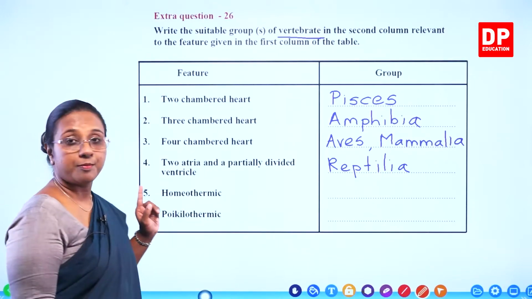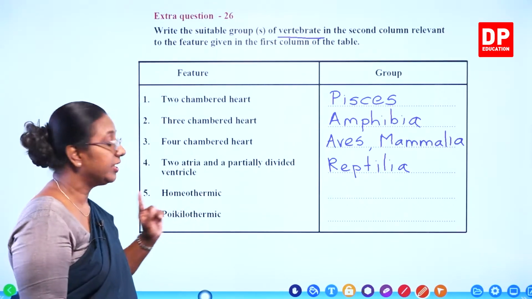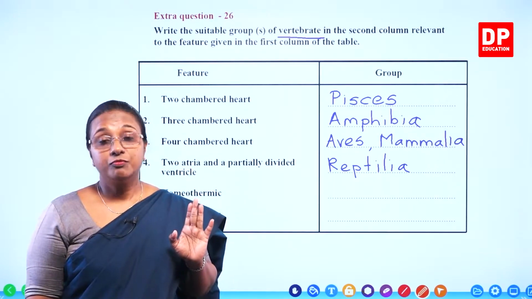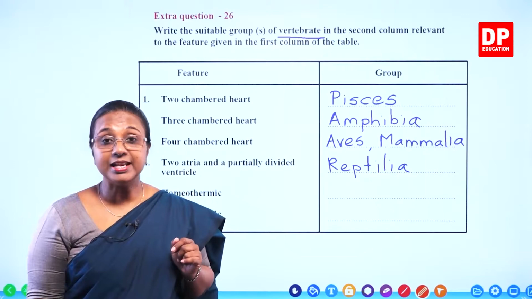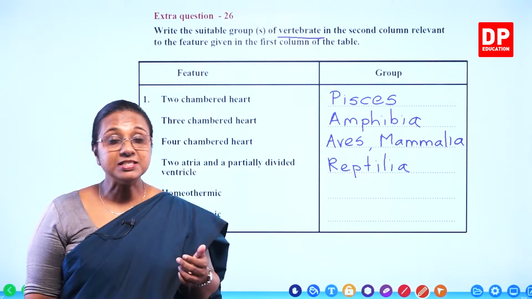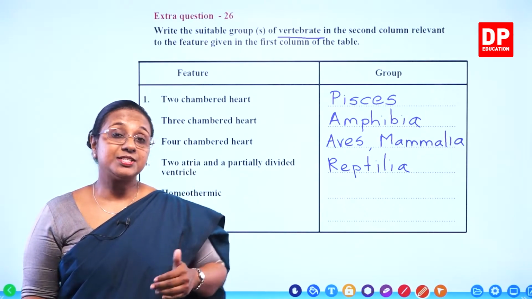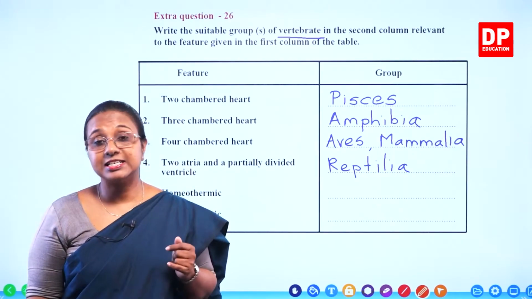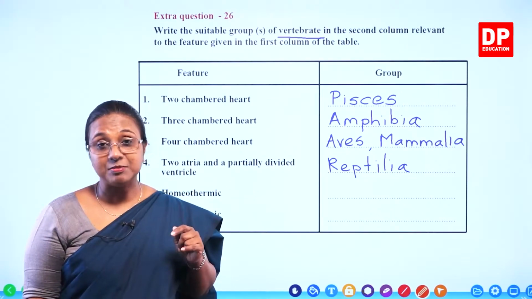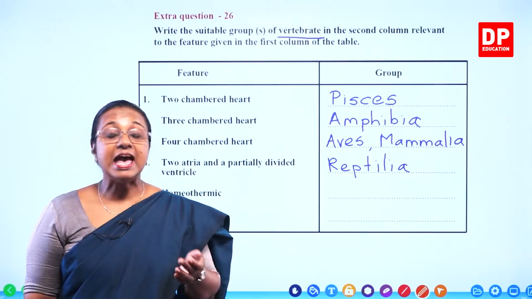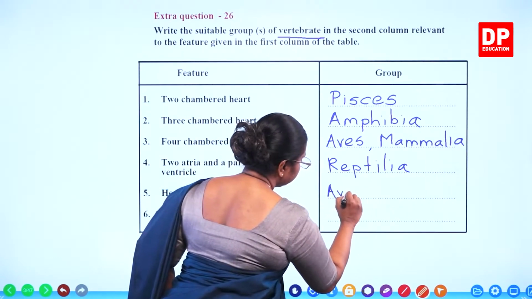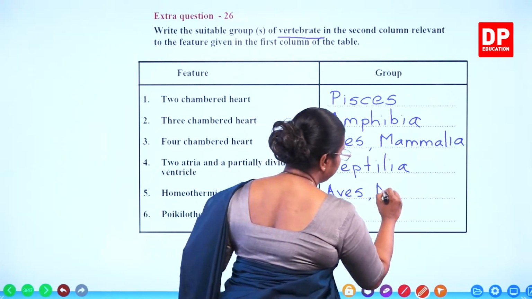Then we have 2 more properties, homeothermic and poikilothermic. What are those properties? You all know those: the warm-blooded animals and cold-blooded animals. Homeothermic or homoiothermic, warm-blooded animals, means the body temperature does not change with the external environment temperature. So those animals are warm-blooded animals. What are they? The birds and mammals. So it's aves and mammalia.